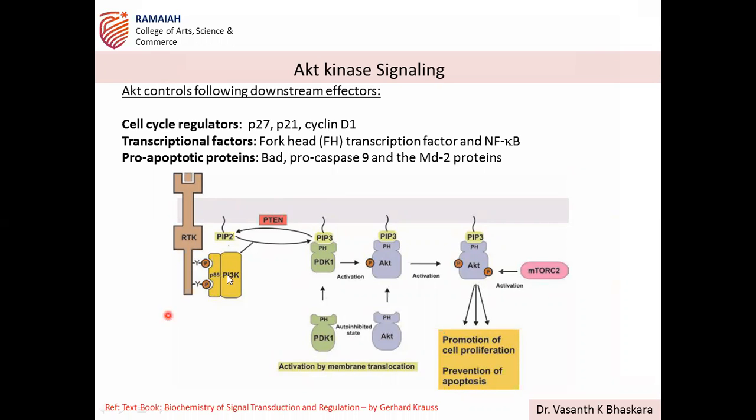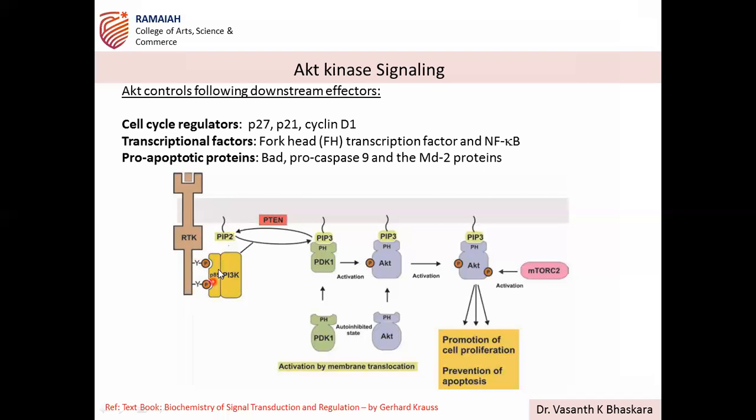So this was the pathway we discussed: receptor tyrosine kinases when they get activated. Receptor tyrosine kinases have autocatalytic activity, because of which the intrinsic cytosolic domain of these receptors gets phosphorylated. The phosphorylated domains are identified by PI3K. We discussed that it has a catalytic site and regulatory subunits.